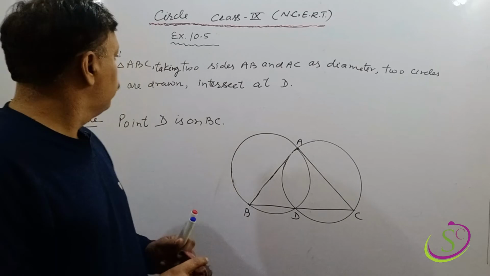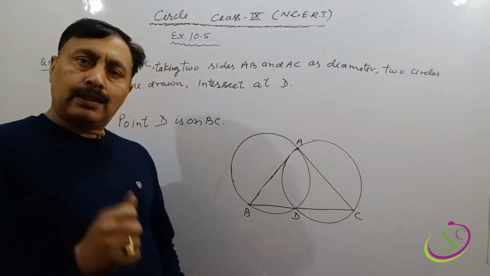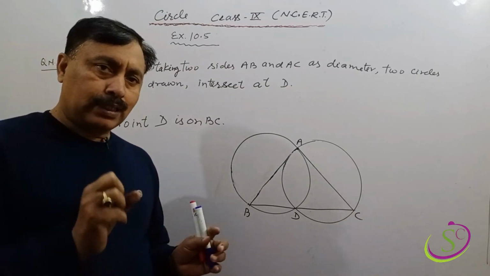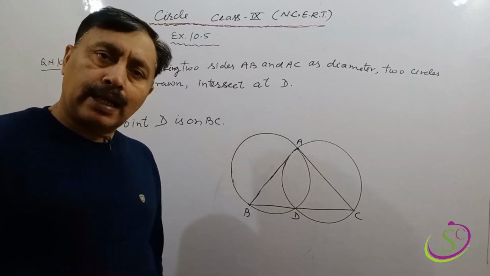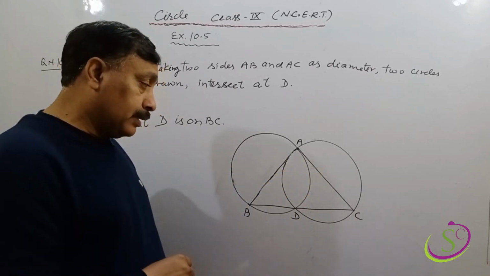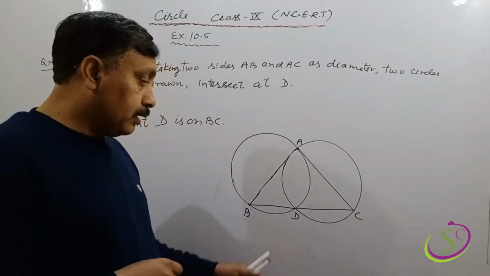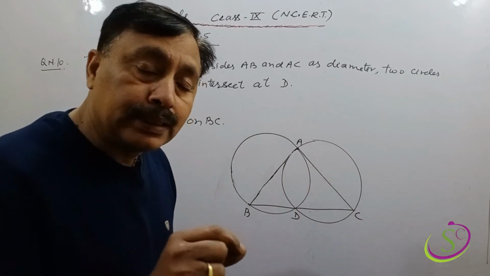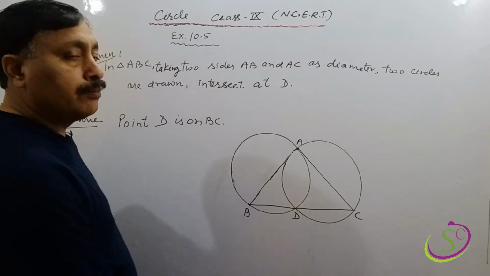Question number 10th. In the 10th question, a triangle ABC is given to us and it says that two circles are drawn taking AB and AC as diameters. Both the circles are intersecting at point D and it says that this point D will lie on side BC of the triangle. Okay, means we have to prove that point D is on BC.